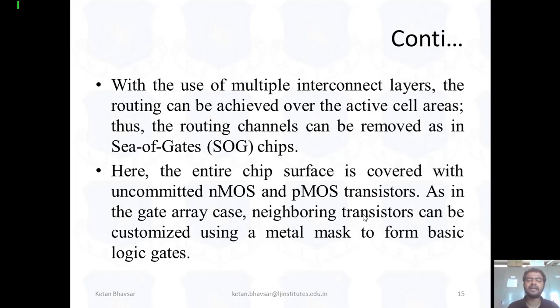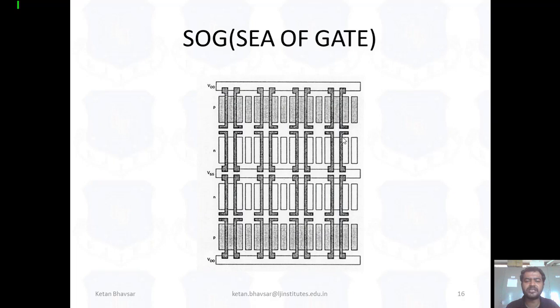As in the gate array case, a neighboring transistor can be customized using a metal mask to form a basic logic gate. So we start the customization with the metal mask and then we can convert it into logic gates. As you can see, it looks like this, and we also performed this type of design in semester 3, which is called a stick diagram.